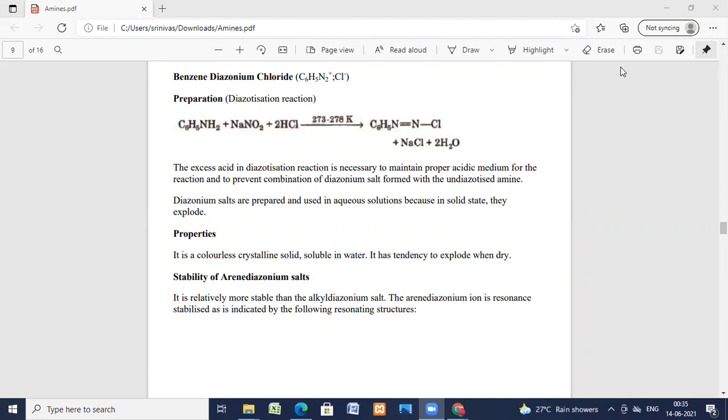Diazo group. What is a diazo group here? The N2 group is called the diazo group. N2 is nothing but the diazo group.